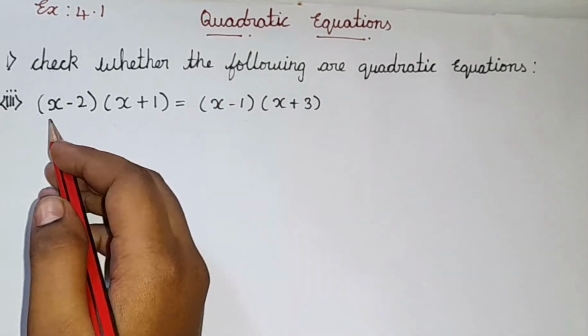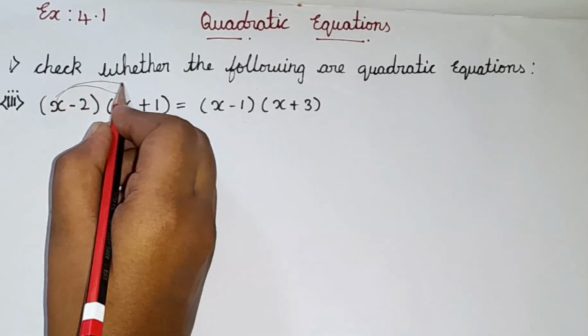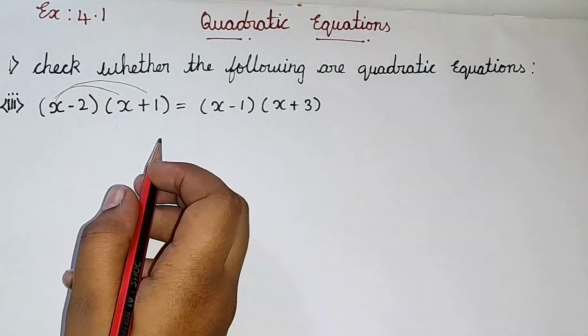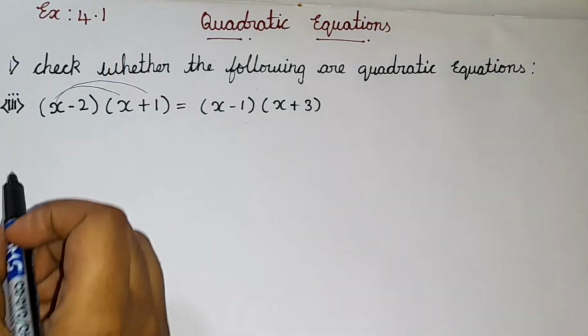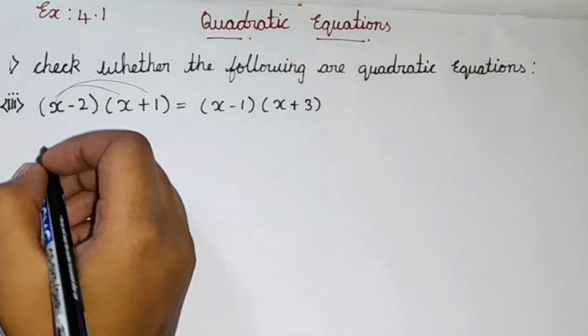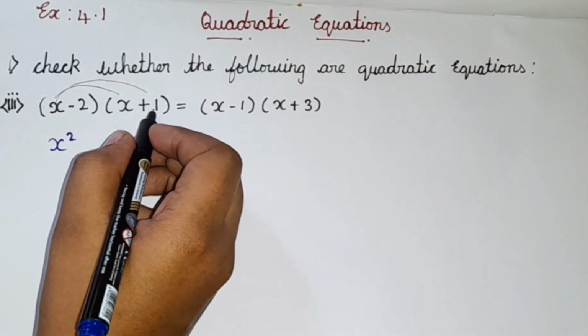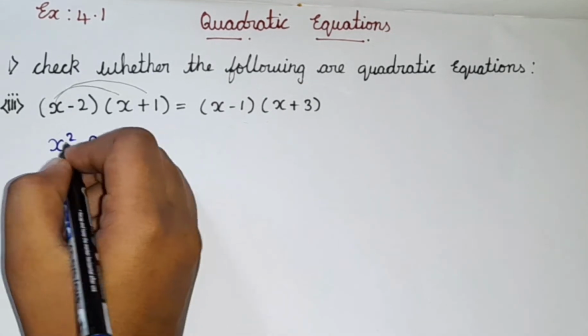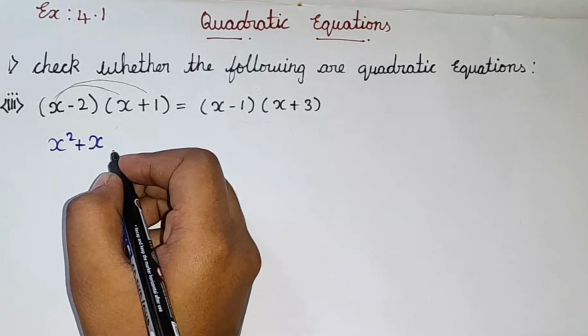Okay, so first of all what I am going to do is multiply this x with this x and this one as well. Okay, I am going to be multiplying it like that. First of all let's multiply it. So when we multiply x into x, we get x square, and x into plus 1 is x, and plus into plus is plus. Okay, so we got it like that.